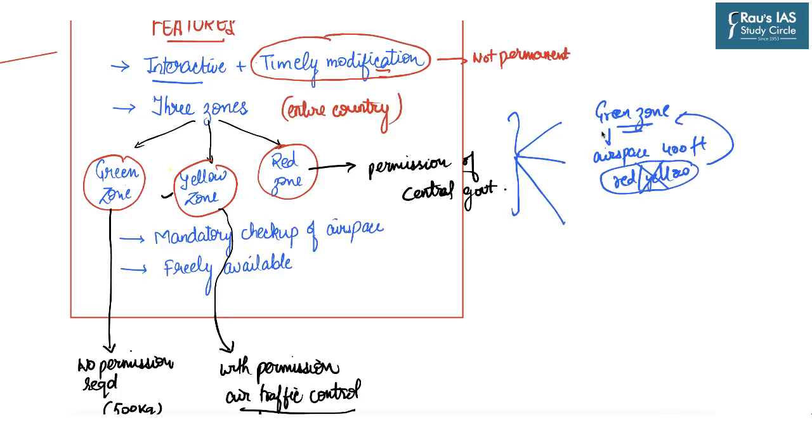And similarly, if the area which we are talking about lies near the operational airport, then the limit of the airspace for green zone is 200 feet. So the point is that the zones are not uniform in all the areas. They are non-uniform depending on which areas the drone operators are willing to fly their drones.